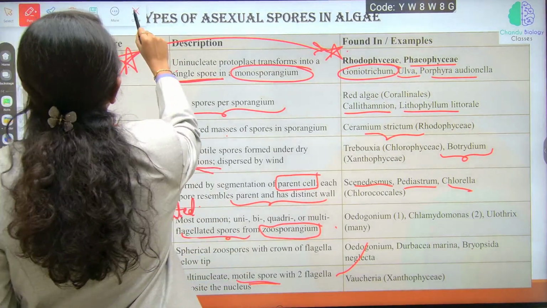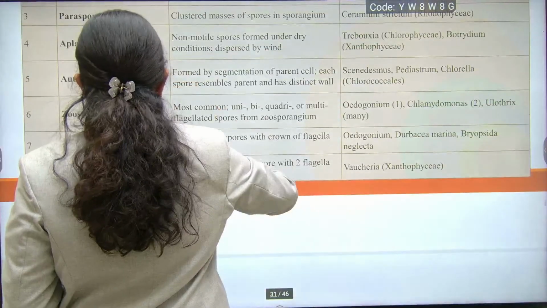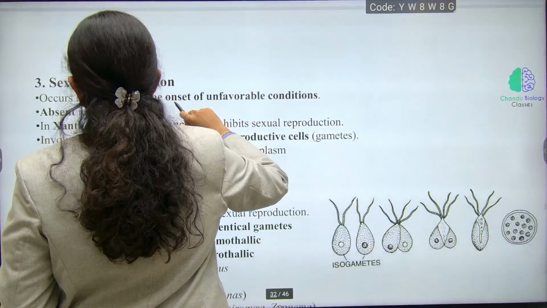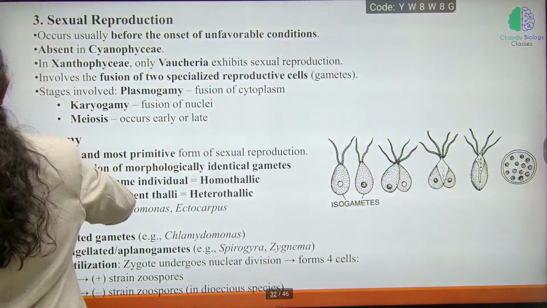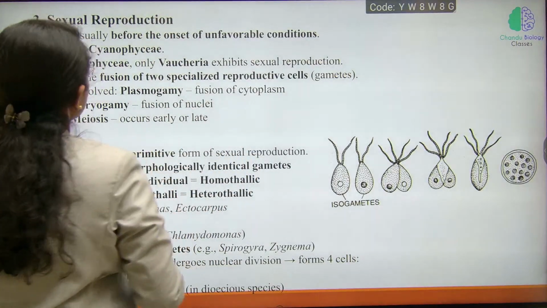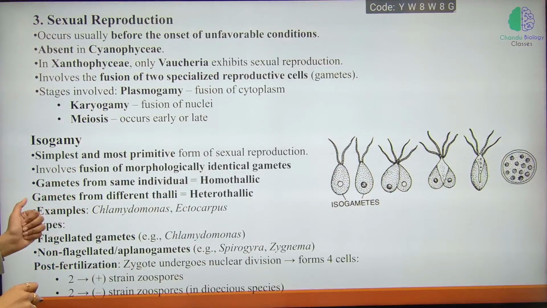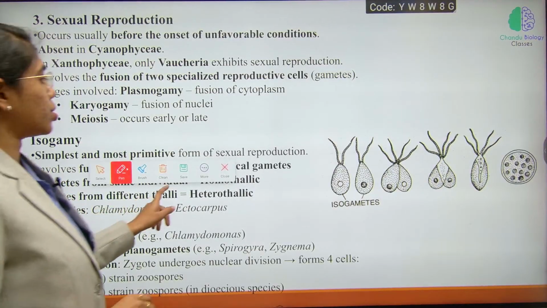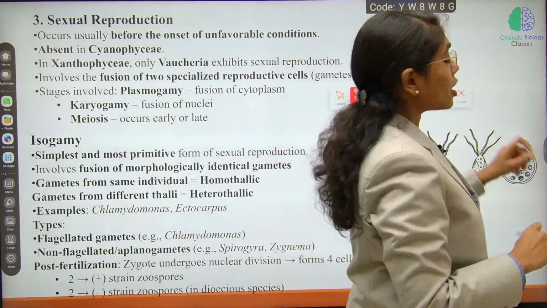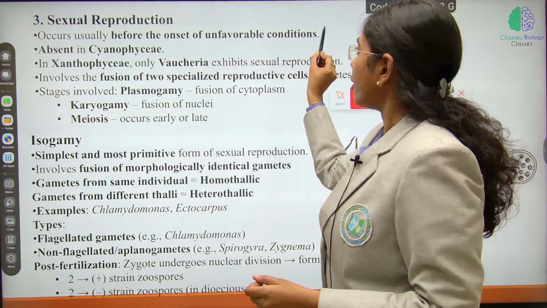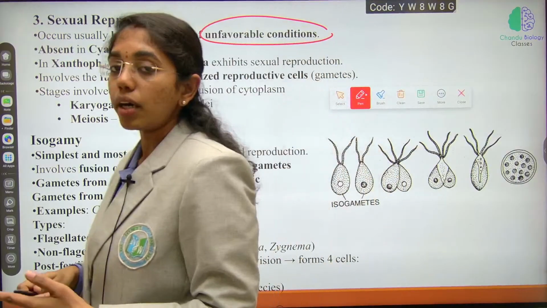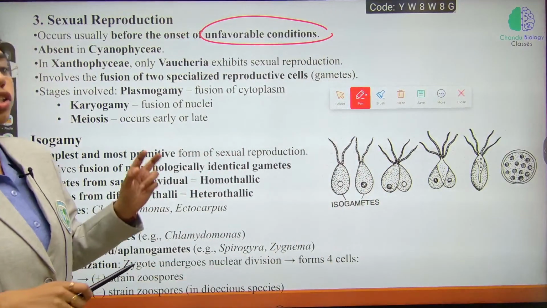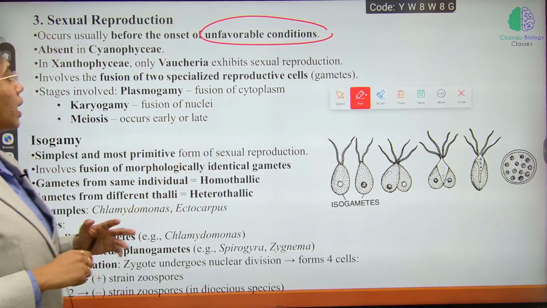Fine, right? And then sexual reproduction. This occurs usually before the onset of unfavorable conditions. Sexual reproduction starts before the onset of unfavorable conditions, unlike vegetative reproduction or asexual reproduction, which occurs only during favorable conditions.